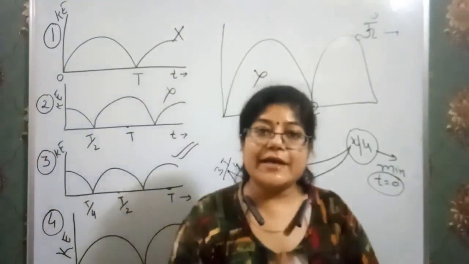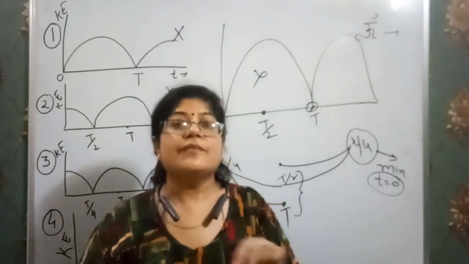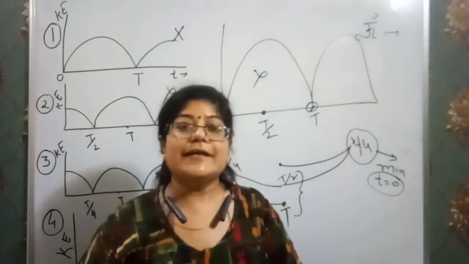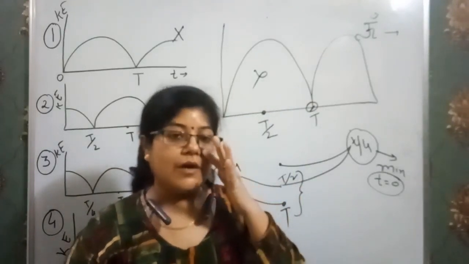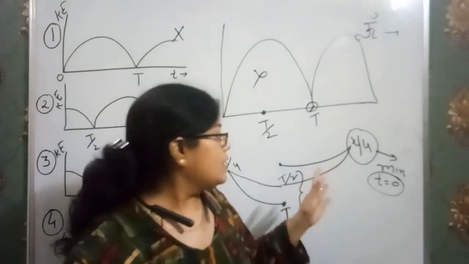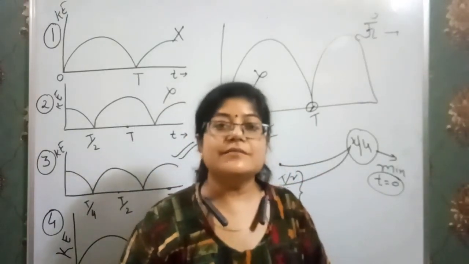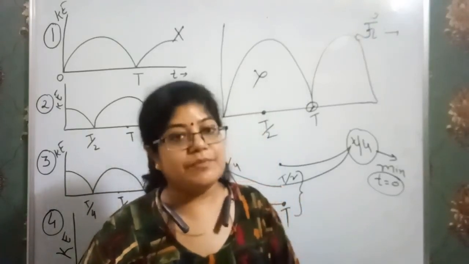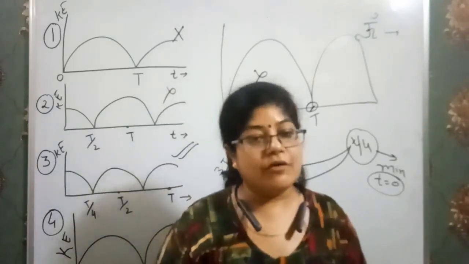That means we should keep in our mind that kinetic energy is maximum at mean position. Clear? Kinetic energy is maximum at mean position. How will you remember? Just remember T by 2 and T, time period T by 2 and T have maximum displacement. Okay, now I am going to proceed to another question.